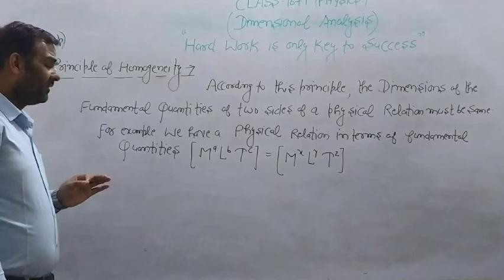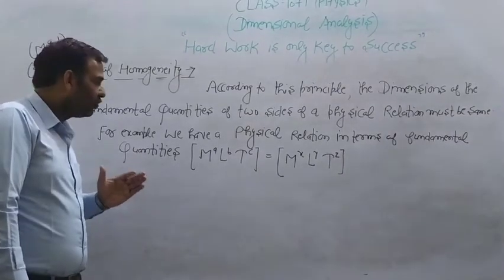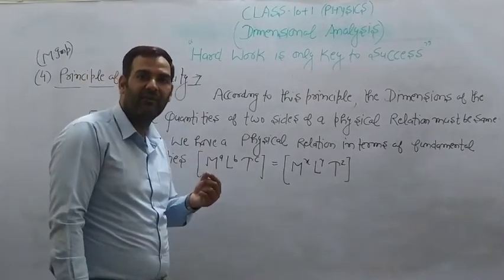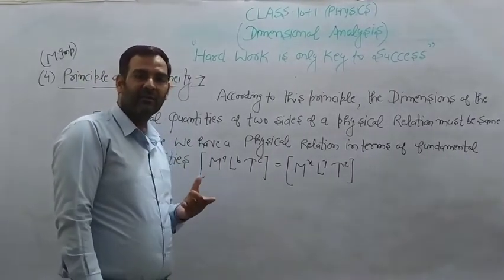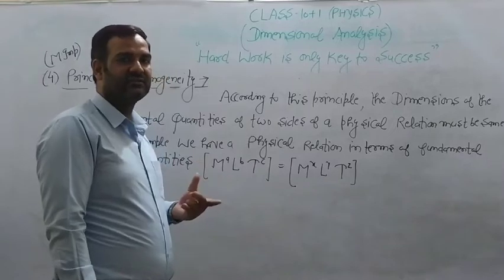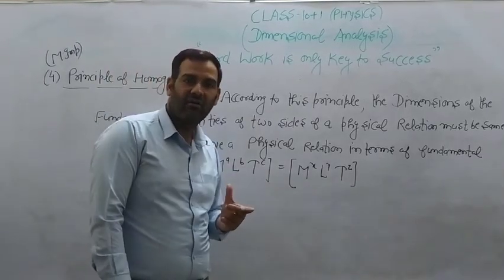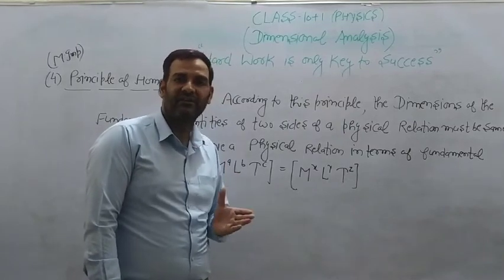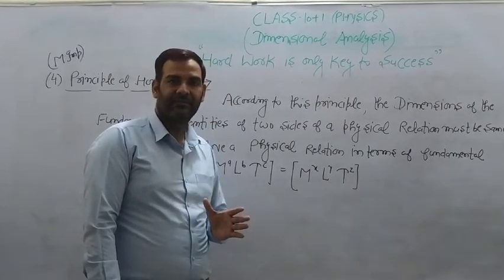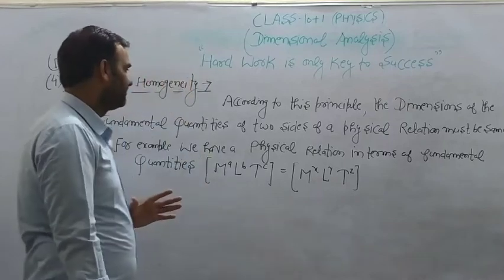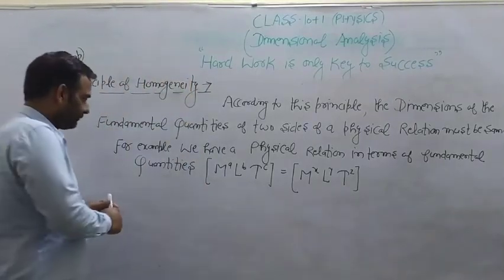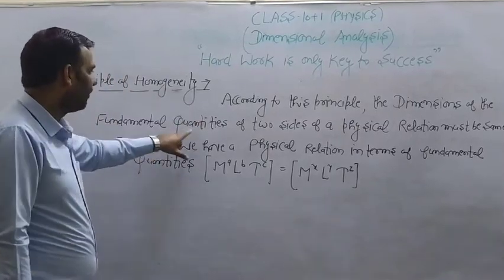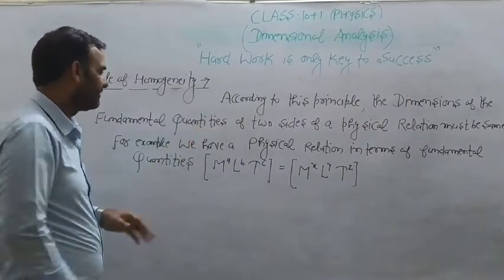So the dimension that we have to take, the condition is that you have to take the dimensions of fundamental quantities. According to this statement, the dimensions of fundamental quantities of a physical relation must be the same. We have to check here. According to this principle, the dimensions of the fundamental quantities of two sides of a physical relation must be the same.